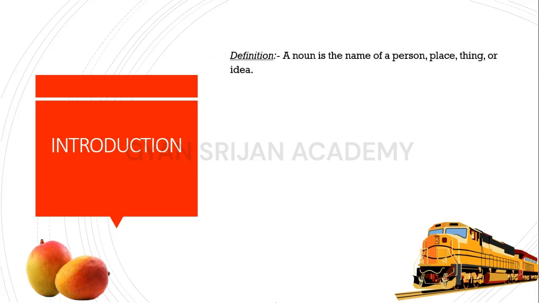Okay, here comes our definition. Our definition says that a noun is the name of a person, place, thing, or an idea. Here the definition is saying that any naming word which names a person, place, thing, or any type of idea that comes in your mind is called a noun.